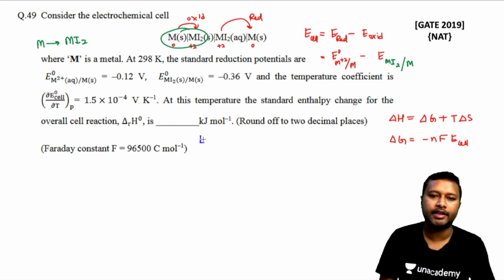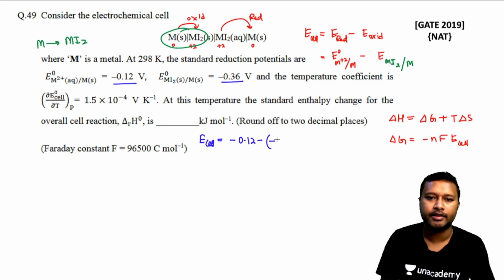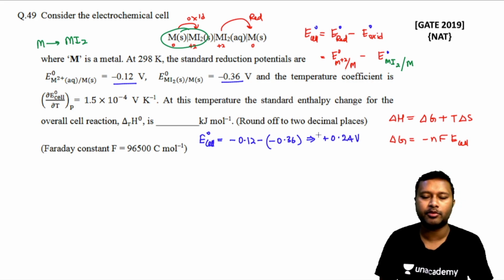Now my E of the cell can be written as your E reduction value, that is M plus 2 to M. This value is minus 0.12, and minus the value for this, which is given to me as minus 0.36. Solve it, minus 1s will become plus, and you will get E of the cell, or E naught of the cell, basically not E, it should be E naught because all are standard values. So this is going to become plus 0.24 volt. Okay, this is going to be the E of the cell.